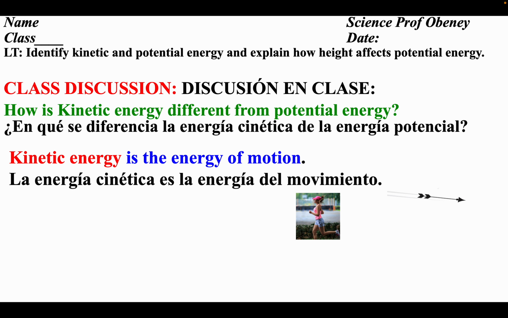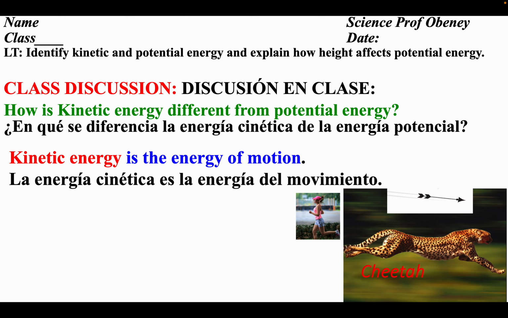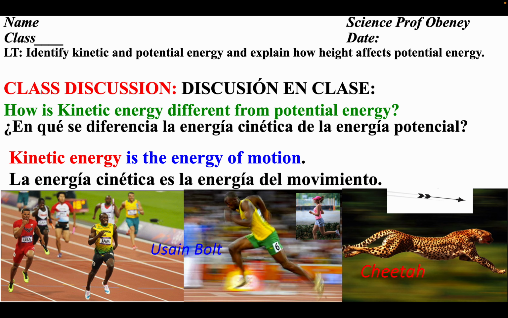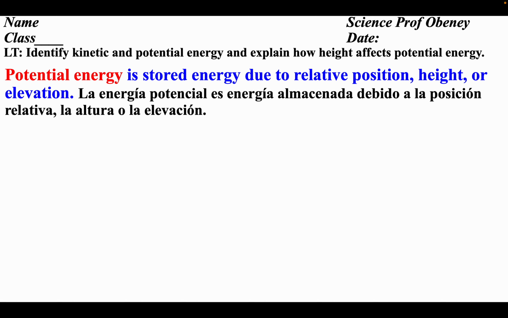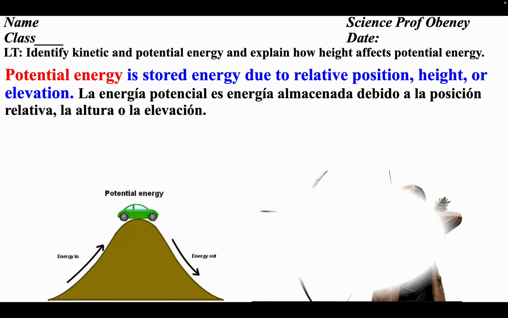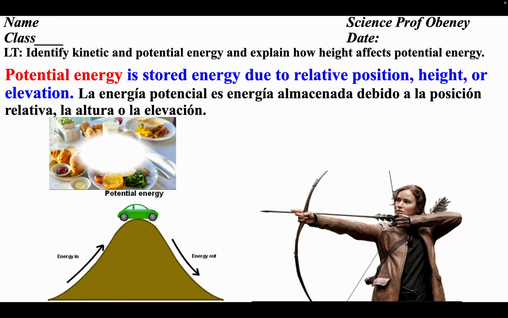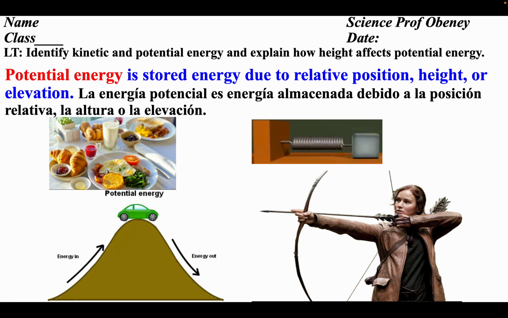For our discussion question, how is kinetic energy different from potential energy? Kinetic energy is the energy of motion. If an object is moving, that object possesses kinetic energy. So kinetic energy is the energy of motion or movement. On the other hand, potential energy is stored energy. Potential energy is the energy due to relative position, height, or elevation. Okay, so kinetic energy is the energy of motion. Potential energy is the energy due to relative position, height, or elevation.